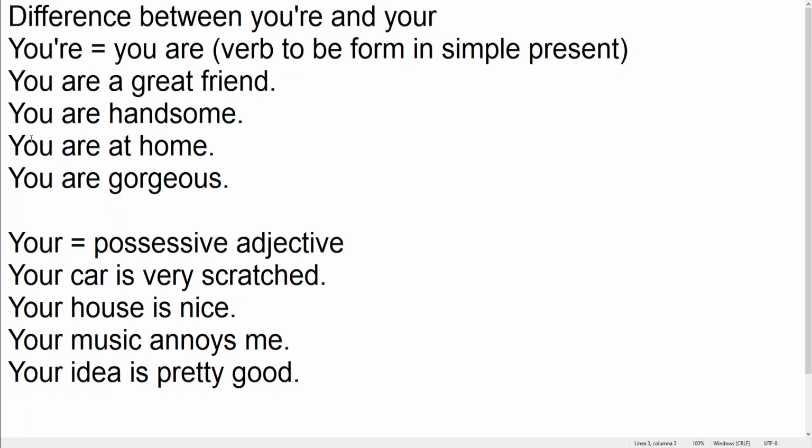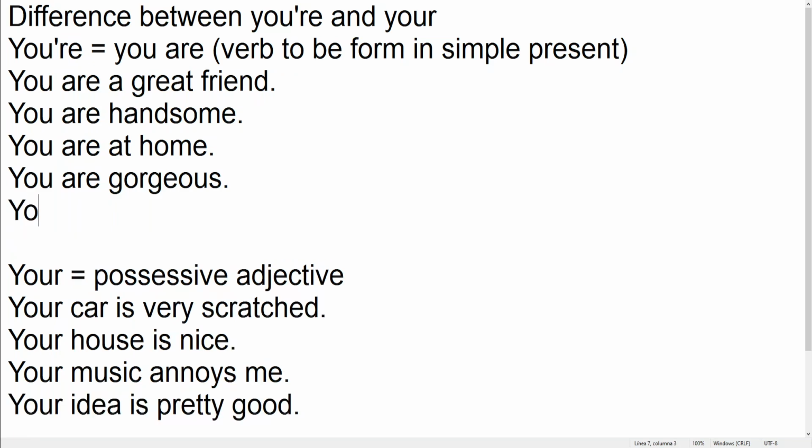Here are some examples of the correct use of you are without the apostrophe, and then we're going to transform those ones to the apostrophe ones. So, you are a great friend, you are handsome, you are at home, you are gorgeous. Maybe we can have one more example: you are tired. These are the examples with the complete form, you are, in simple present of the verb to be.